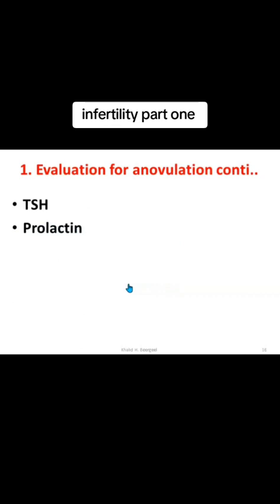After we check the ovulation, the other things that we need to check are some endocrine disorders which can have effects on ovulation, especially thyroid and prolactin levels, because of prolactinoma or hyperprolactinemia and both hypo and hyperthyroidism.